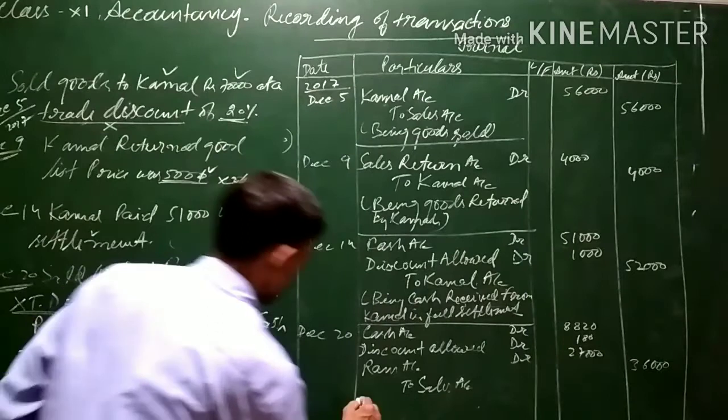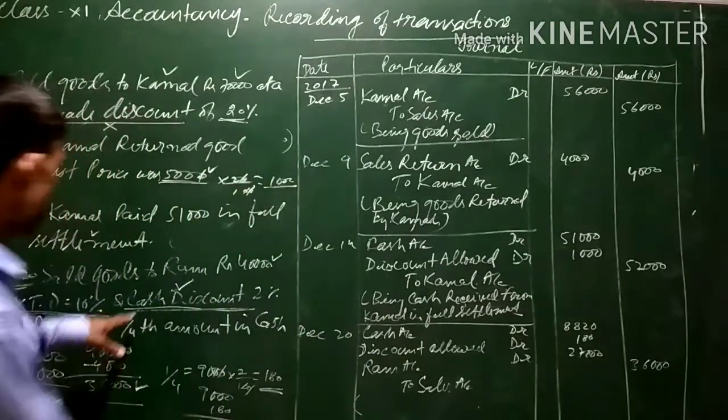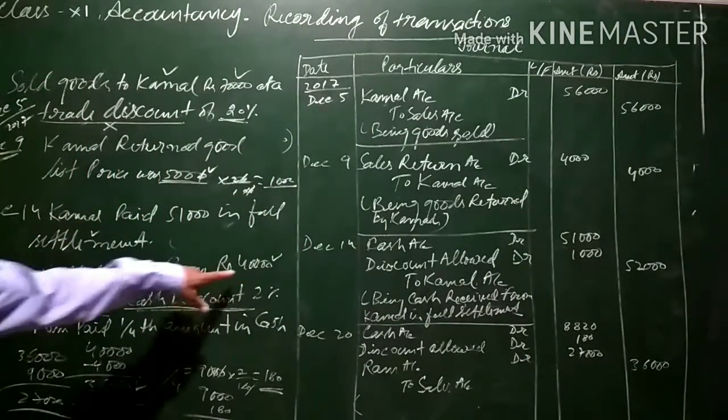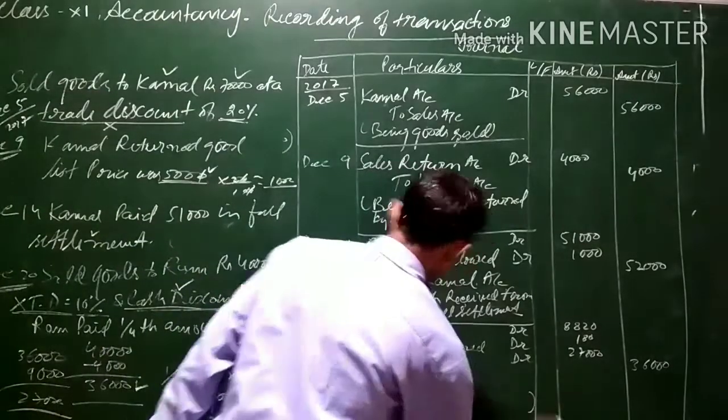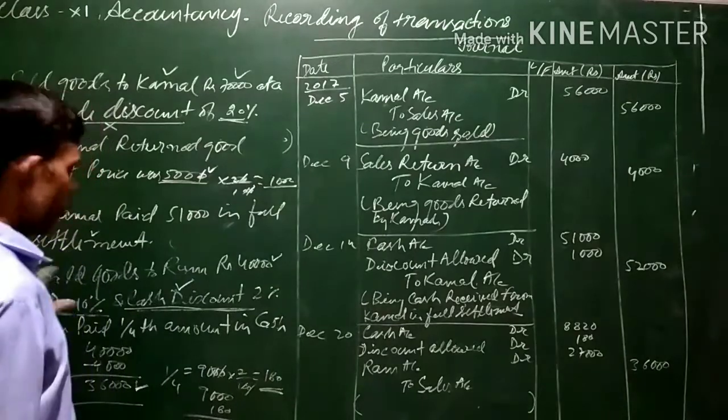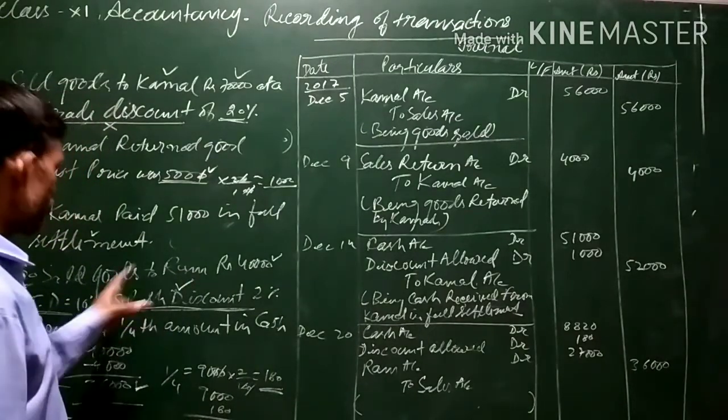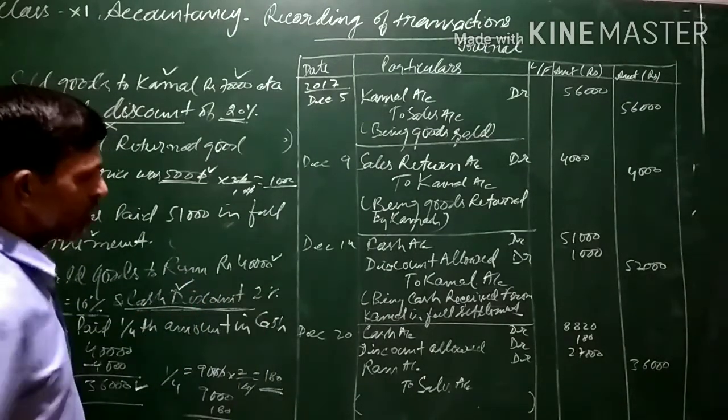The narration we can say: being goods sold to Ram worth rupees 40,000, trade discount 10%, cash discount 2%, 1/4 amount being paid in cash. This is the narration we can write here. Whatever the statement is, the whole statement can also be written in the form of narration.